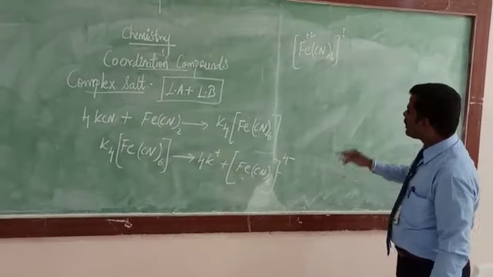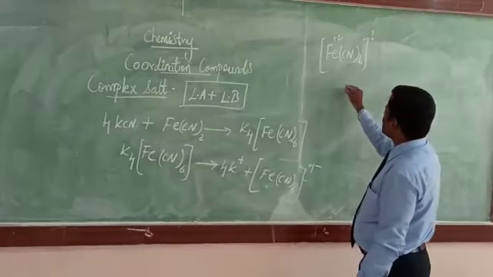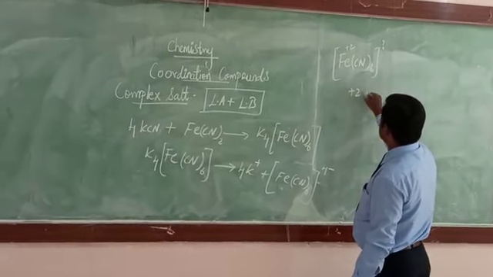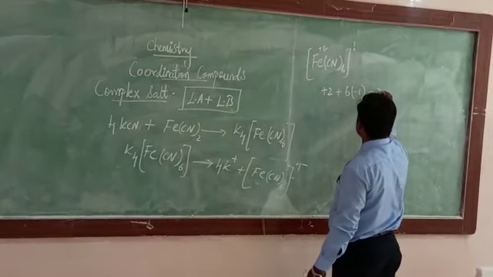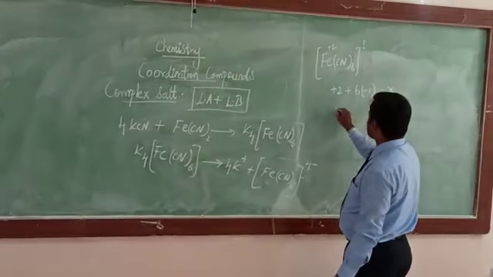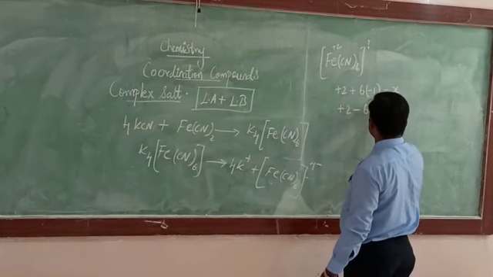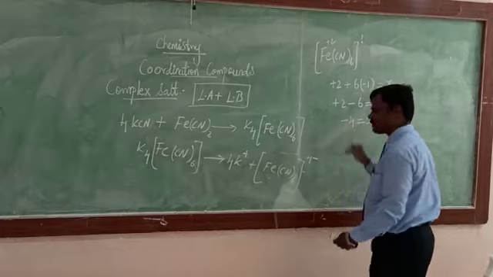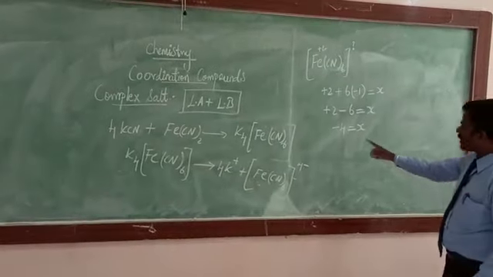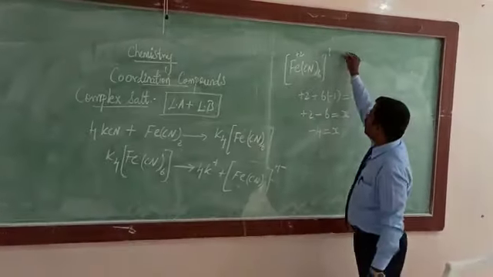So we have to calculate the charge of this complex. Therefore, plus 2 plus 6 into minus 1 is equal to x. Plus 2 minus 6 is equal to x. Minus 4 is equal to x. So the charge of the complex will be minus 4.